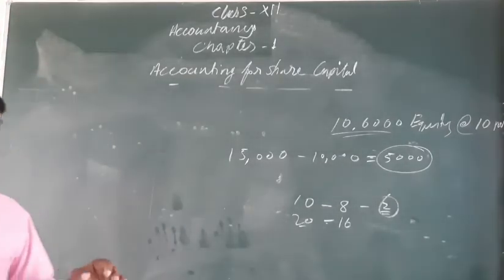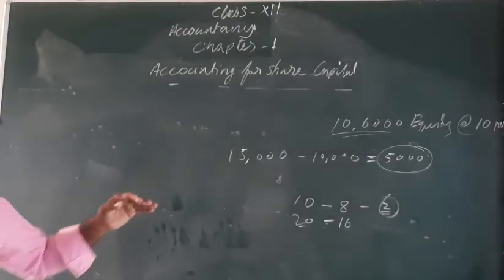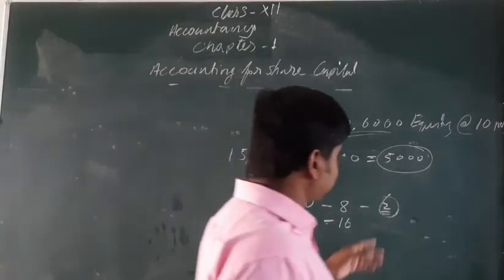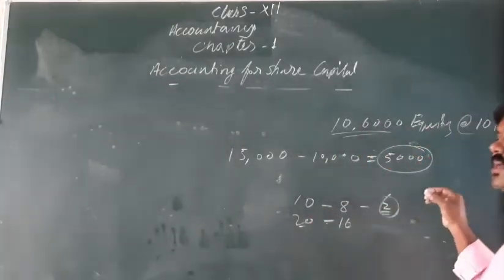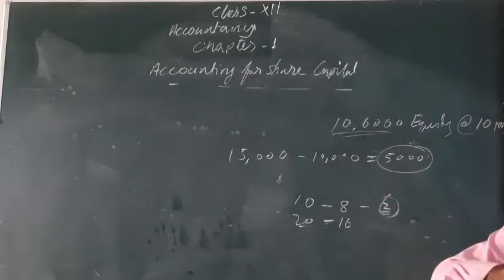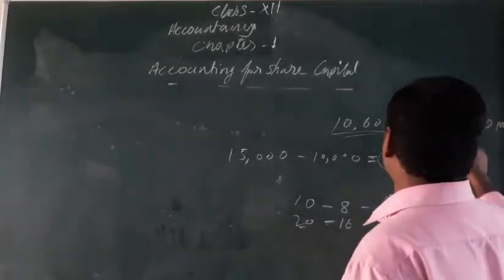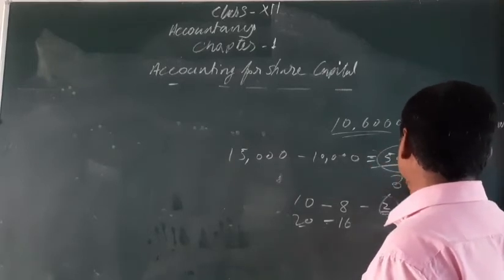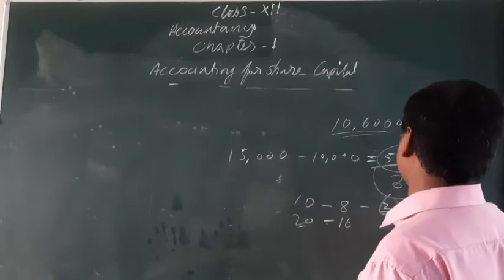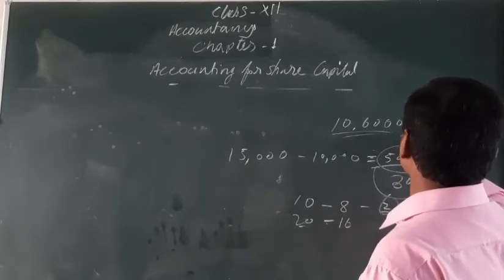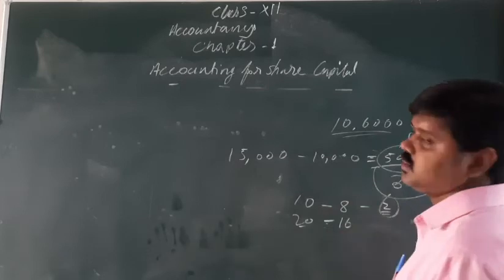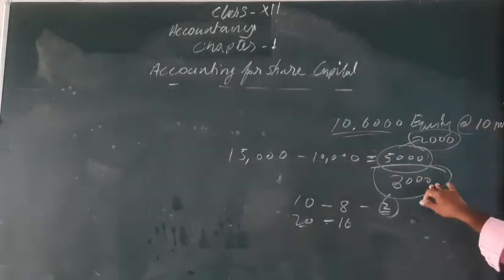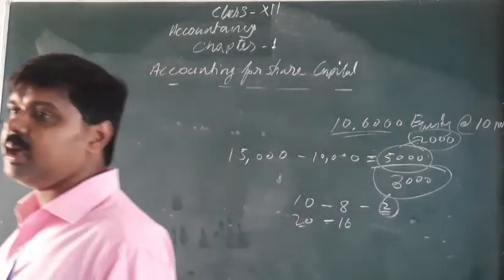The third method is a combination. That means some shares will be given on pro rata basis and some other shares will be rejected. Among these 5,000 excess shares, 3,000 shares are issued on pro rata basis and 2,000 shares are rejected at the same time. 2,000 shares rejected, 3,000 shares considered for issuing on pro rata basis.